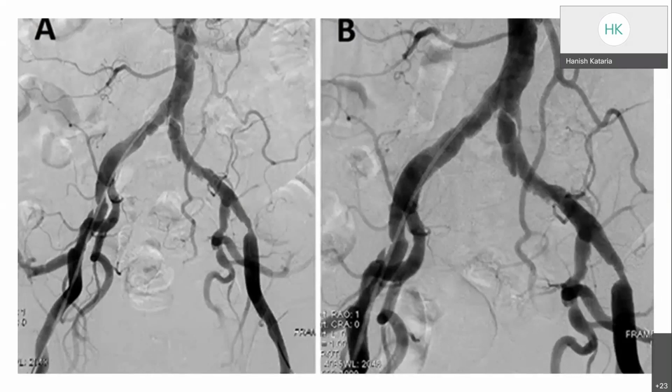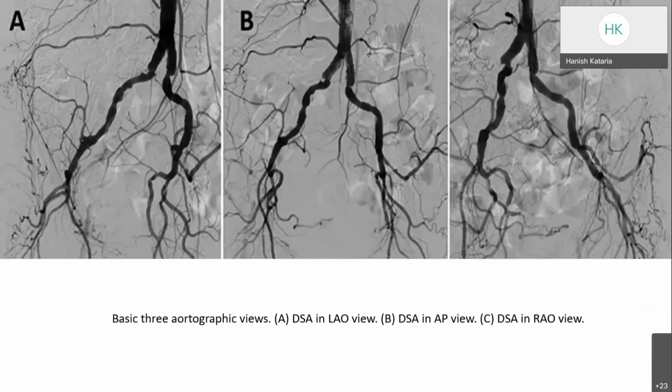So what should be the frame? Normally, to look at the whole aortoiliac segment, a 30 centimeter frame is required. But with a 20 centimeter frame, we can better look at the morphology of the lesion. So it should be taken in both 30 centimeter and 20 centimeter. And we should obtain 3 aortographic views: the left anterior oblique, right anterior oblique, and the AP view.